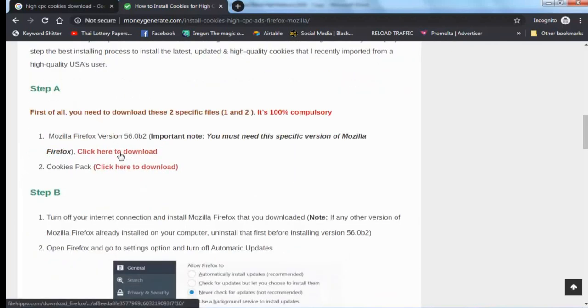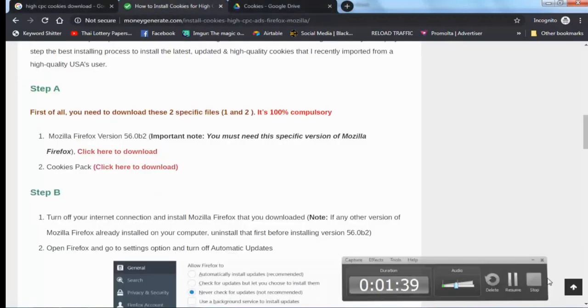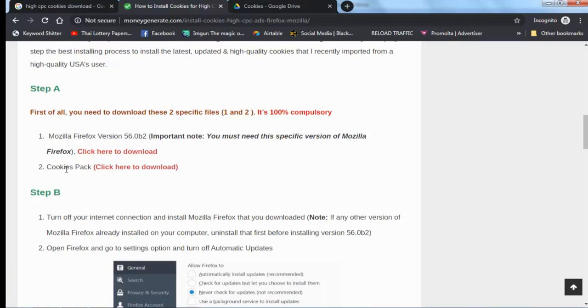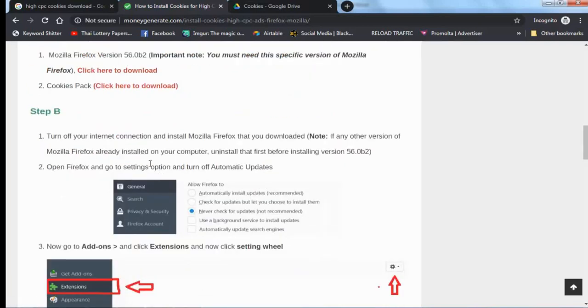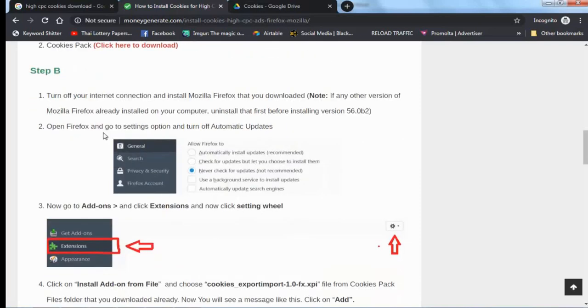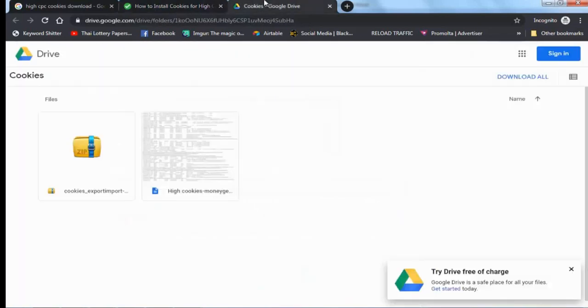Here he puts the link for high CPC cookies. Click here to download. I have clicked the cookies pack, and here there is a tutorial you can watch on how to install these cookies. This is the cookies zip file. You only need to download these cookies and you can install them on your browser.